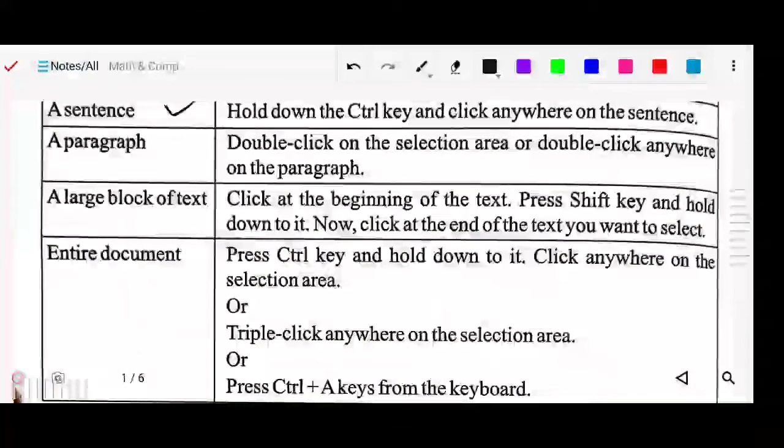Next, paragraph: double click on the selection area or triple click anywhere on the paragraph. Okay, so this is the method to select the paragraph. Simply click anywhere on the paragraph, so that particular paragraph will be selected. For a large block of text, click at the beginning of the text, press the Shift key and hold it.